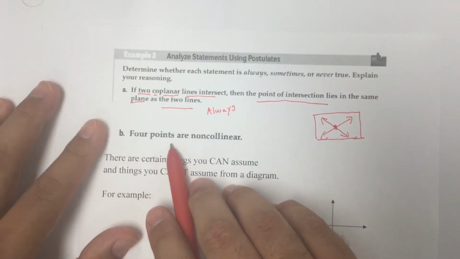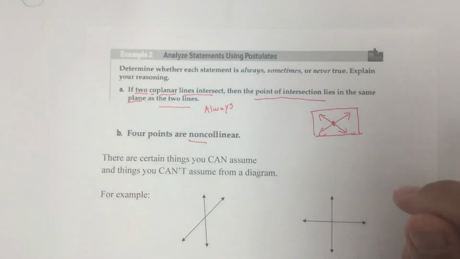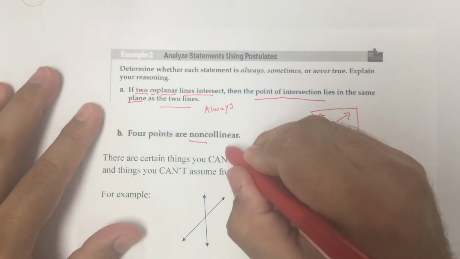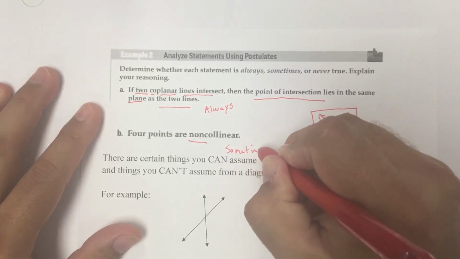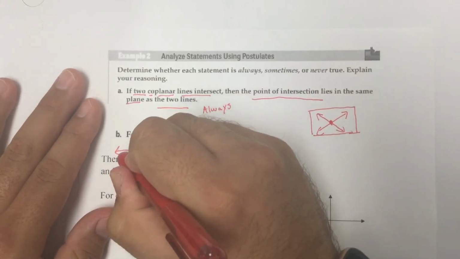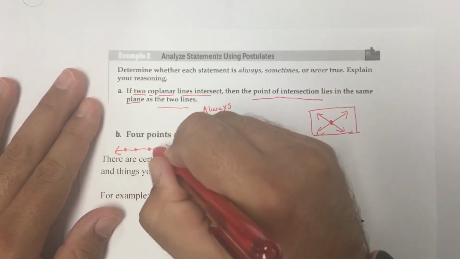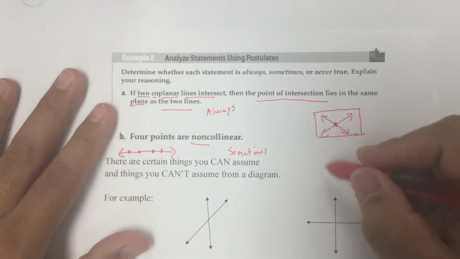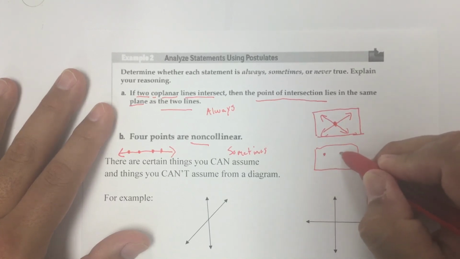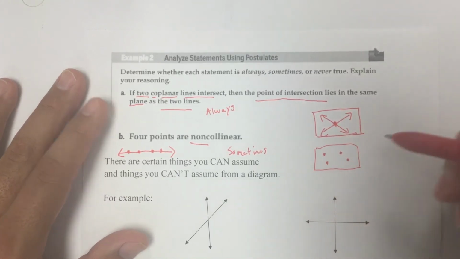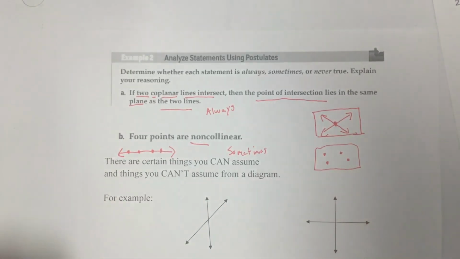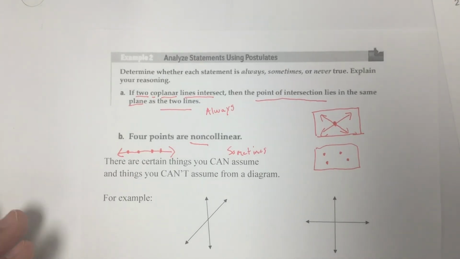Next one says 4 points are non-collinear. Is this always, sometimes, or never? This is a sometimes, because I can have a line that has 4 points, and all 4 of these points are collinear. But then I can also have a plane that consists of 4 points, and these 4 points are not collinear. So this is a sometimes. I'm going to go ahead and stop it there. Sorry about that beep.